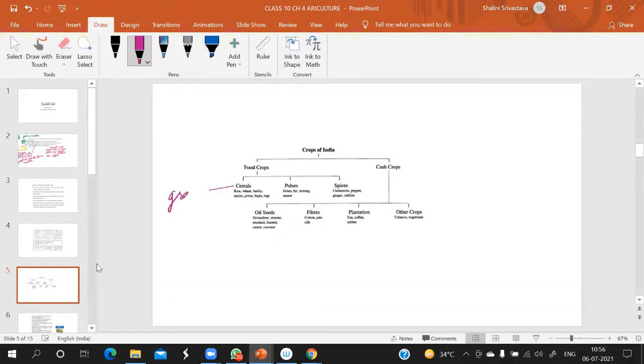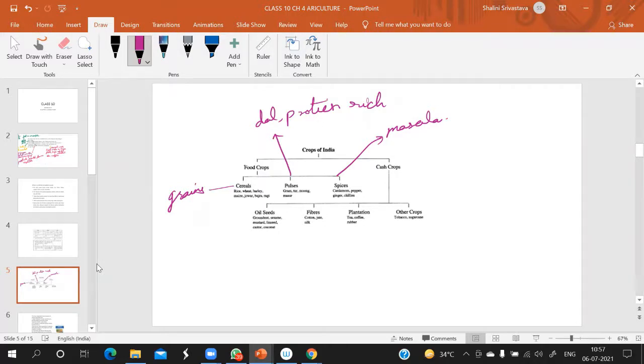Pulses, the dals, which are protein rich crops. Then we have spices, all kinds of masalas. It includes cardamom, pepper, ginger, chilies and all.